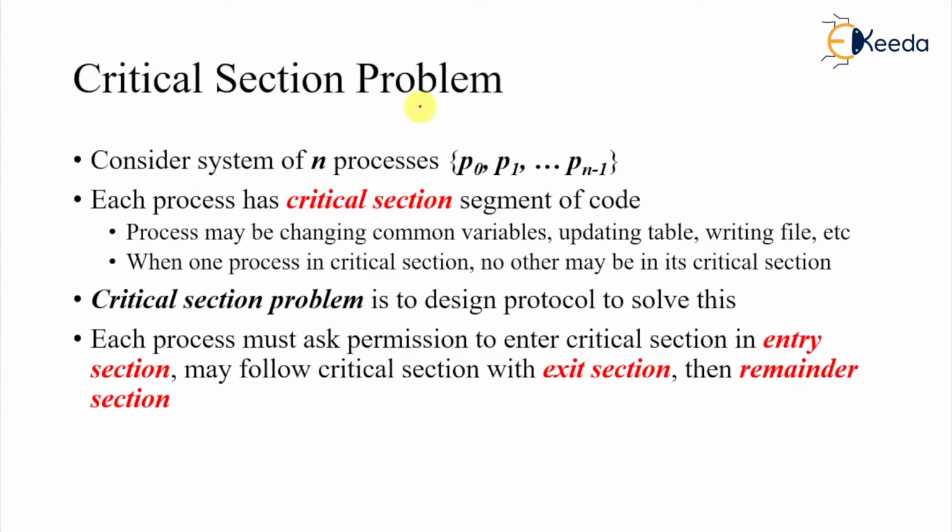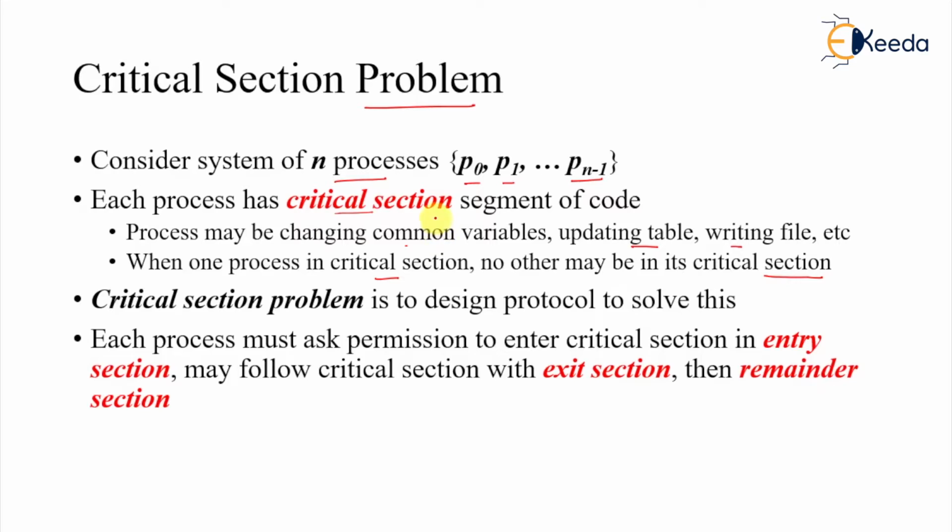So what exactly is the critical section problem? We have n processes, p0, p1 up to pn minus 1, and each process has a critical section segment in the code. A process may be changing common variables, updating a table, or writing a file. When one process is in the critical section, no other process should be in the critical section. That is the description of the problem.